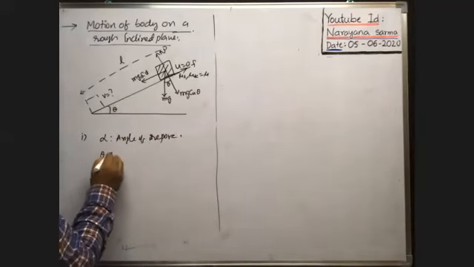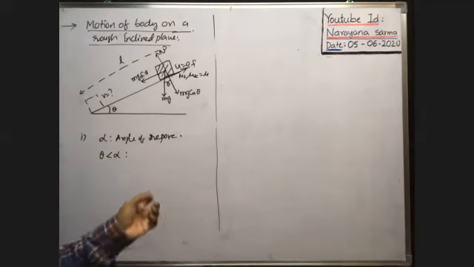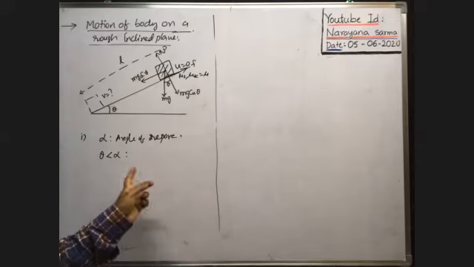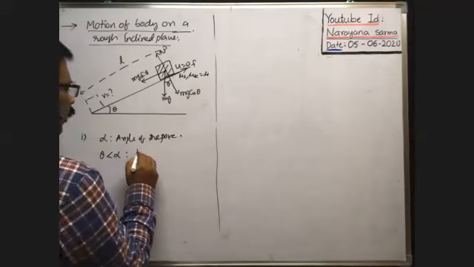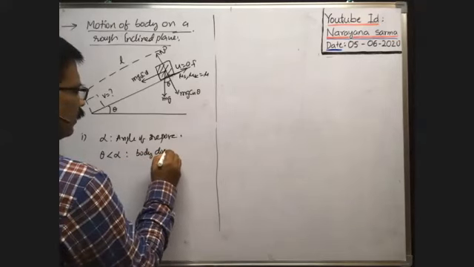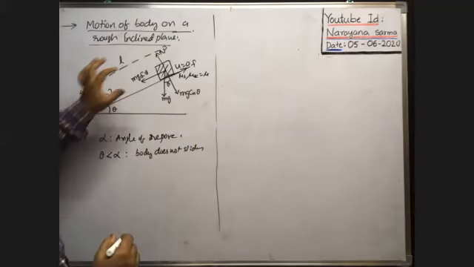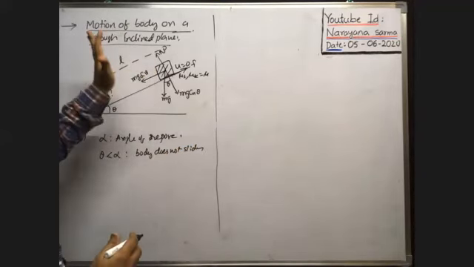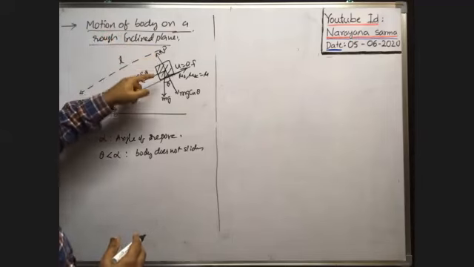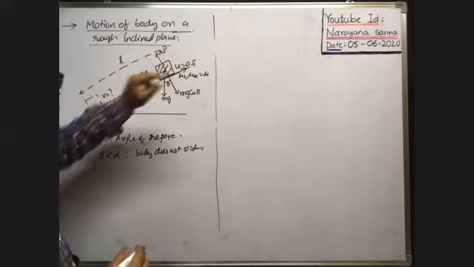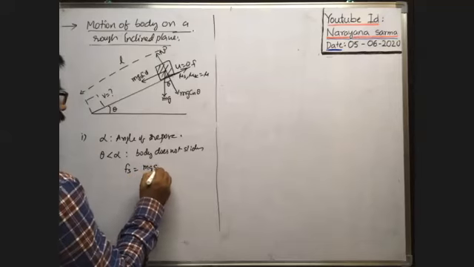If theta is less than alpha, does the body slide or not? If theta is less than alpha, that means the angle of inclination is less than the angle of repose, then the body does not slide. In this case, what is the friction? When the body does not even tend to slide, even though the weight component acts, the friction that exists is static friction. That's why in this case, static friction is equal to mg sin theta.